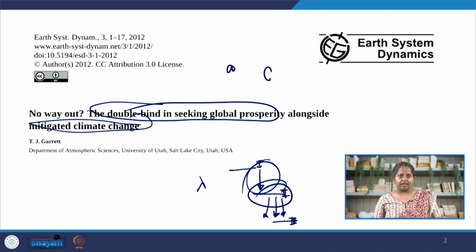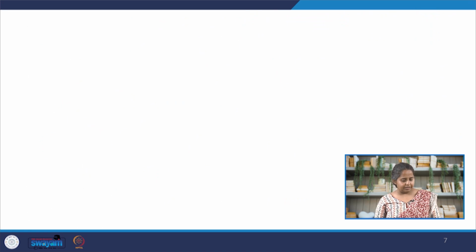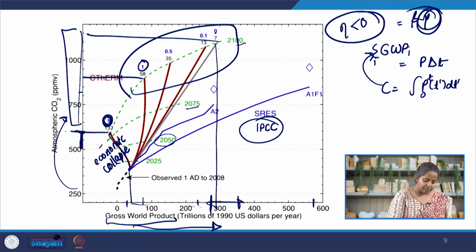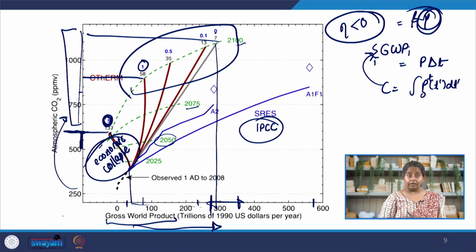The only way out is actually quite disastrous, which is we need both rapid decarbonization and economic collapse to prevent carbon dioxide levels from rising above a particular value. So, if you look at these results of the C-Therm model, to maintain carbon dioxide at this level, which is above 500 but below 750 ppm, still above the safe value, the only way to maintain it here is by getting an economic collapse. So, the economy, instead of growing, needs to collapse.